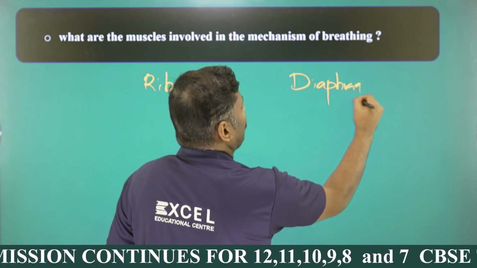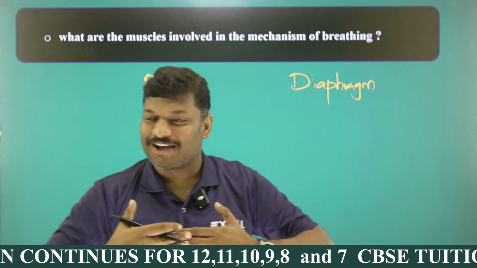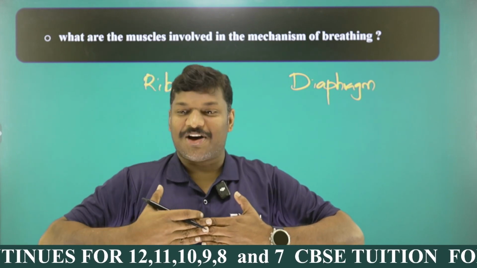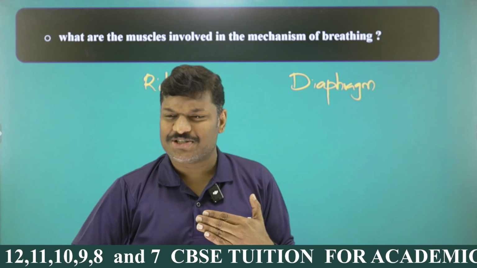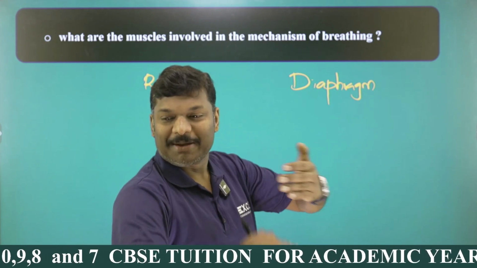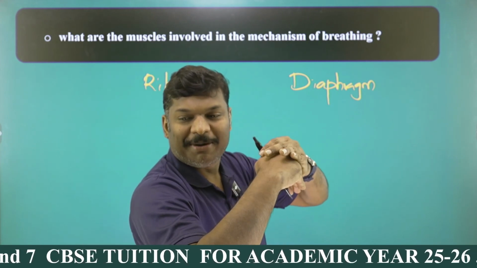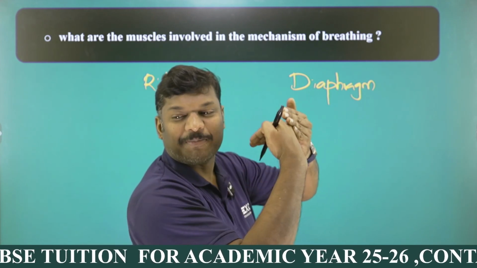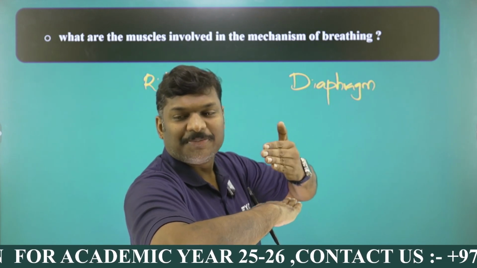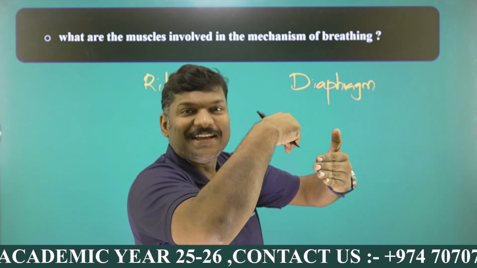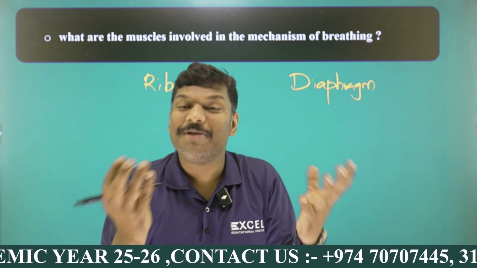These are the two topics we already studied. So when I am breathing in, what will happen? Ribs are lifting upwards and the arch-shaped diaphragm moves downwards. Look at my hand, my dear student. For example, my right hand is the diaphragm. The arch-shaped diaphragm becomes flat. What about the ribs? Ribs are moving forward. What happened inside? Inside the pulmonary cavity, the volume increases.